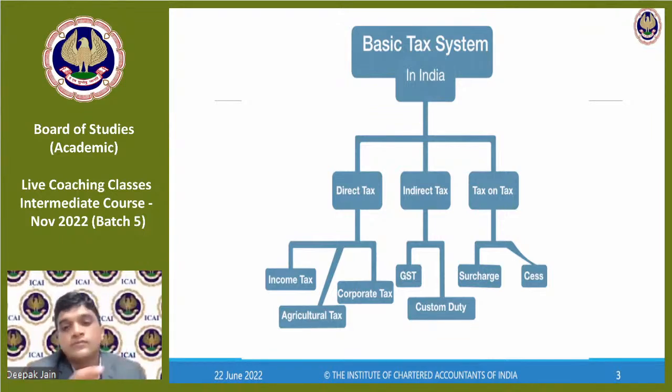Clear? Then we have tax on tax still prevalent through the mode of surcharge and cess. Why? That is still continuing because the government needs additional revenue for certain special purposes. Like we have a surcharge and cess on income tax. When we pay tax on that, we calculate the surcharge again. So tax on tax still applies for specific reasons. But broadly, we have three modes of taxation: direct tax, indirect tax, and third is tax on tax.